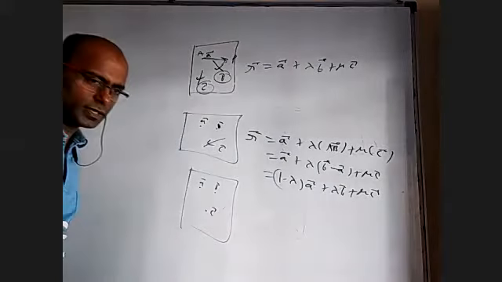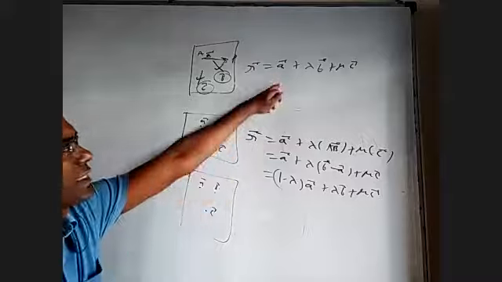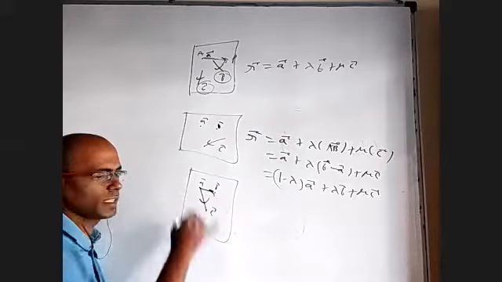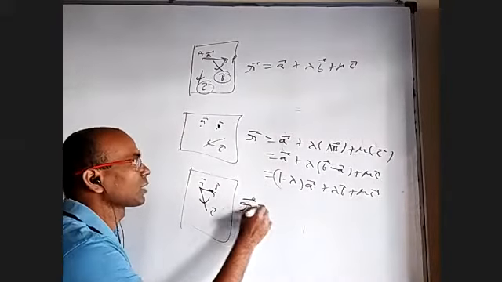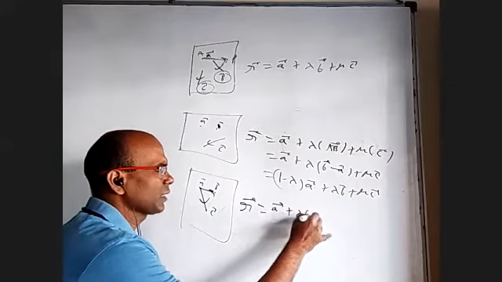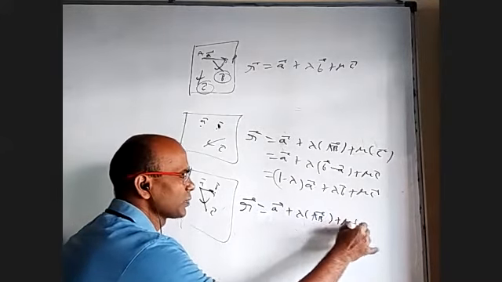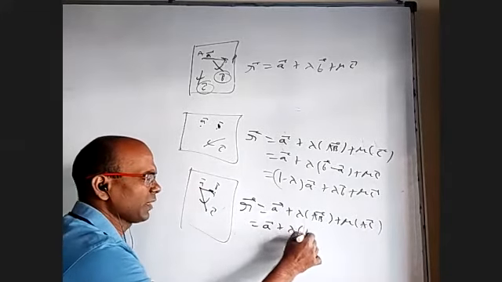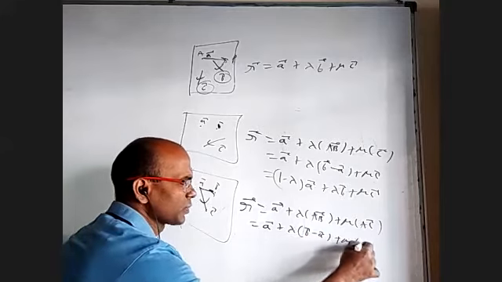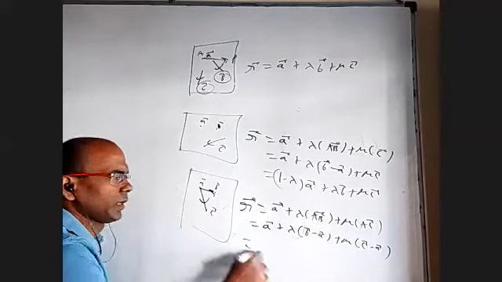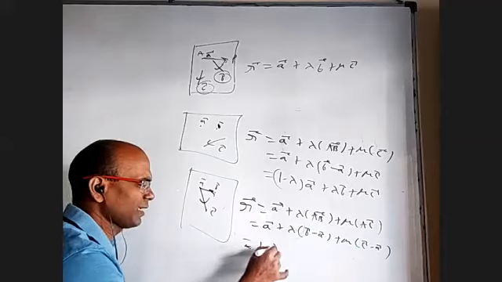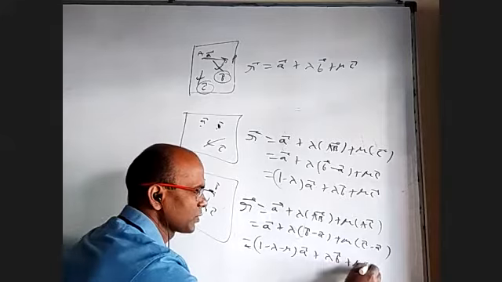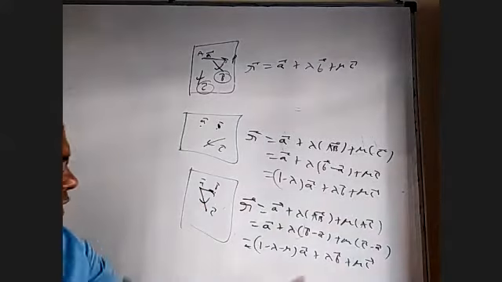If you know 3 points, then how to write? Again, you want to use the same formula, but you should know 1 point and 2 parallel vectors. And the 2 parallel vectors are AB bar and AC bar. So that is R bar equal to A bar plus lambda times AB bar plus mu times AC bar. That is A bar plus lambda into B bar minus A bar plus mu into C bar minus A bar. If you open it, you'll get 1 minus lambda minus mu into A bar plus lambda B bar plus mu C bar.